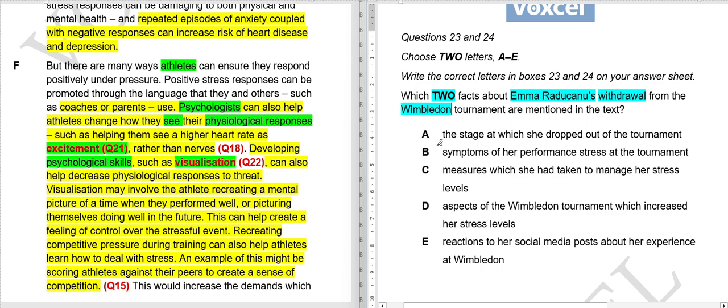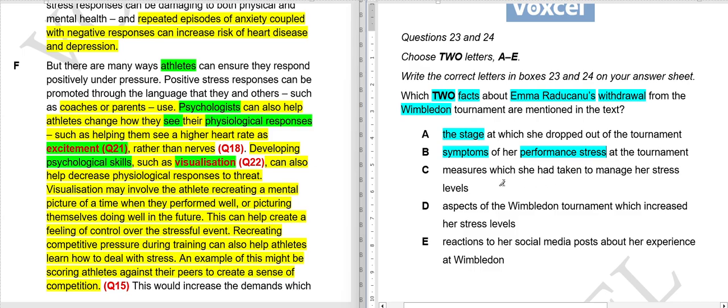First, A: the stage at which she dropped out of the tournament. So is the fact that they're telling about the stage at which she dropped out of the tournament, or are they talking about B: the symptoms of her performance stress? What were the symptoms in the tournament?